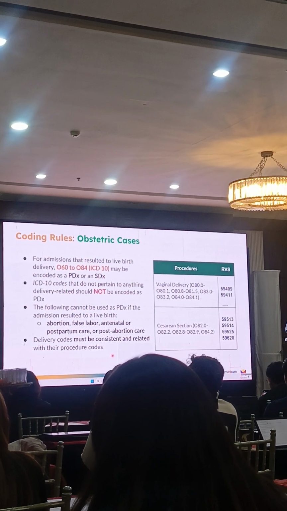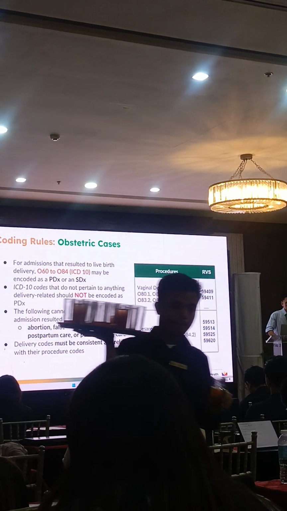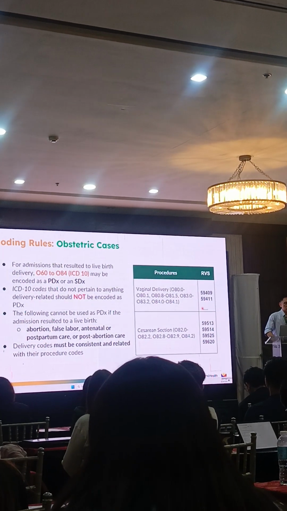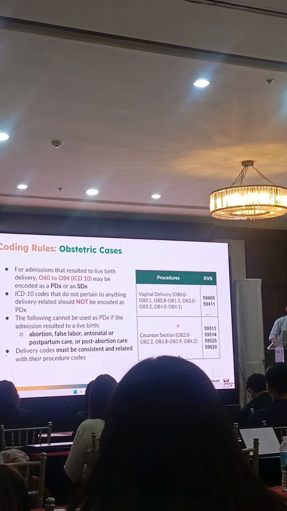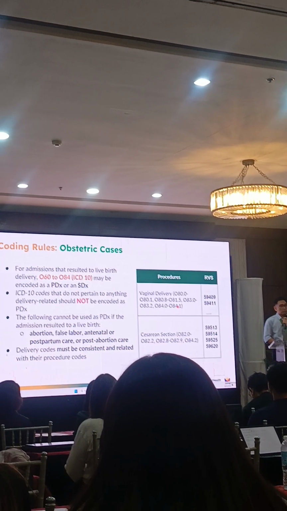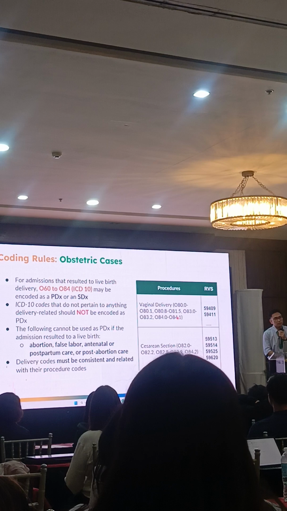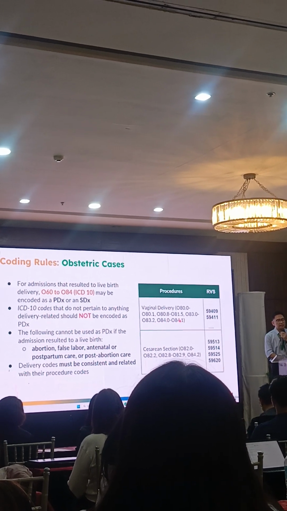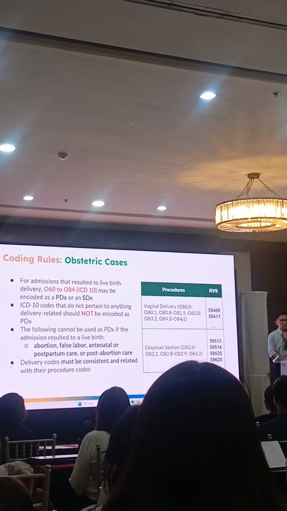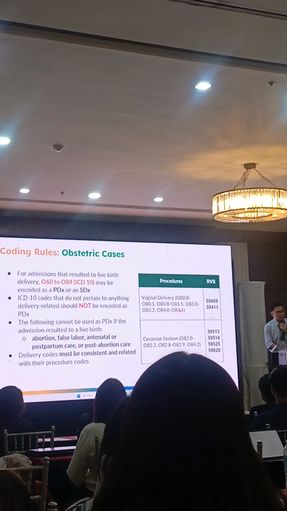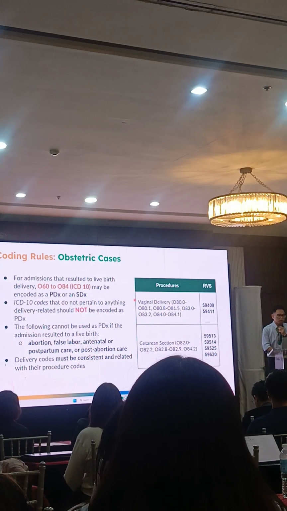So delivery codes must be consistent and related with their procedure codes, the RVS code counterpart. For CF5 specifically, we do not use the package codes here. The package codes we use for the ACR system. But for shadow billing, do you use NSD01, FCP, NSDBF? Yes or no? No, right? For the purpose of shadow billing, we do not use these package codes, only for the old ACR system.